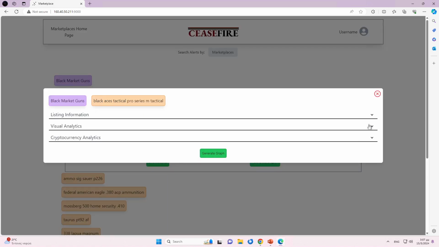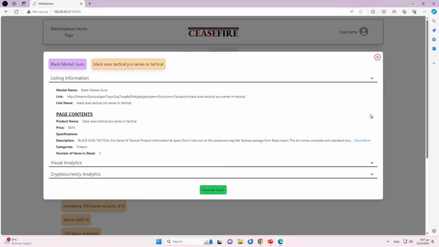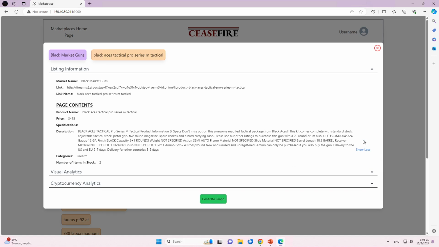This button opens a wider window containing all information that has been extracted. As you can see here, the general listing information is shown. This means the marketplace name it has been extracted from, its onion link, as well as the listing name. Further information is provided in this drop-down menu, such as the product name, its price, and any extracted specification. Its description is also shown, allowing the user to read it with a click on Show More. Finally, the product category as well as the number of items in stock can be seen.